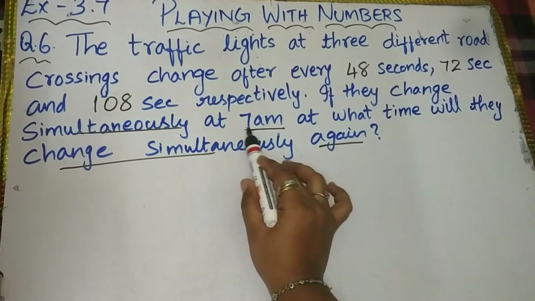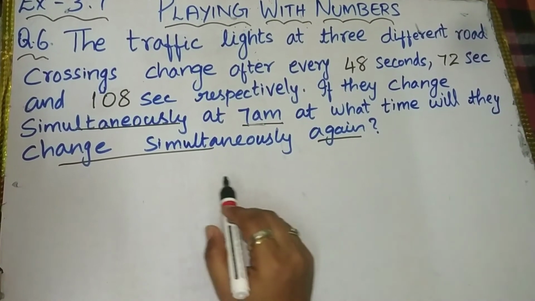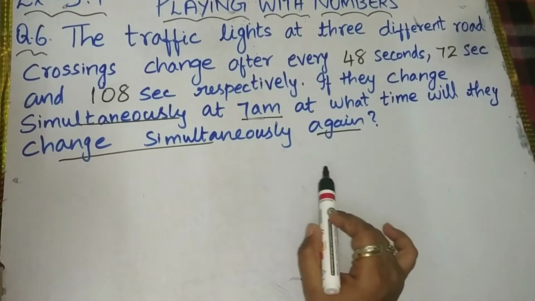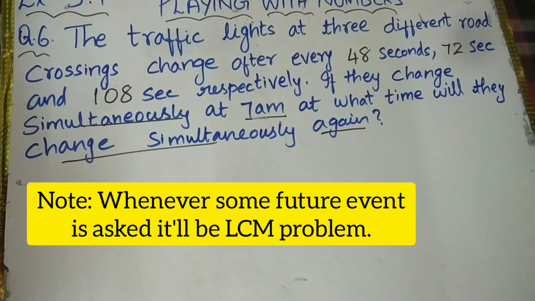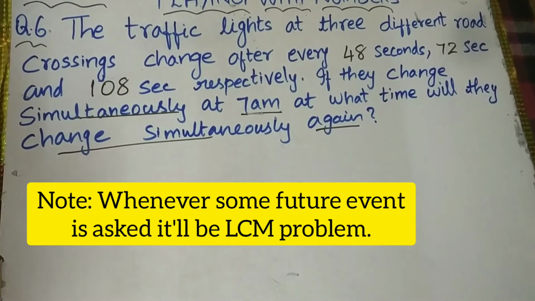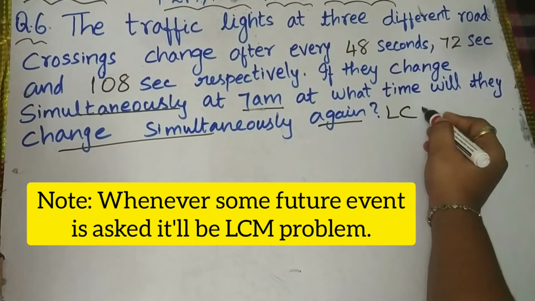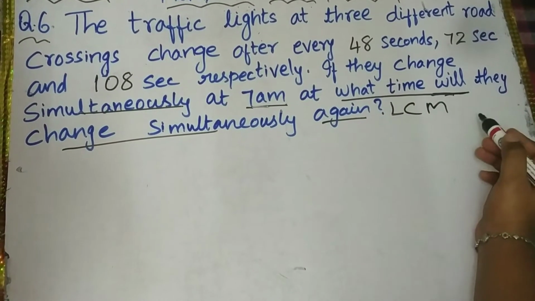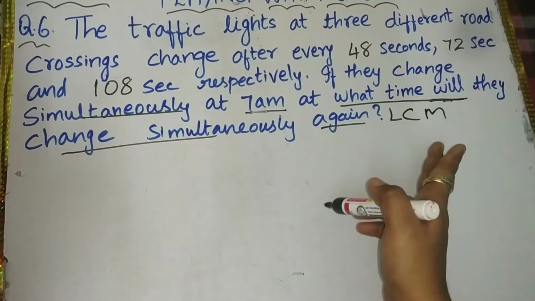So at 7 a.m. they have changed simultaneously, which means what is the next time? Again they will change simultaneously at the same time, they are asking. Whenever you are reading a word problem, please make a note of it: if you have the future tense, whenever some future event is asked, you should do the LCM. Here in the question, can you see? At what time will... So this is future tense. When it is asked in the future, you have to do the LCM.